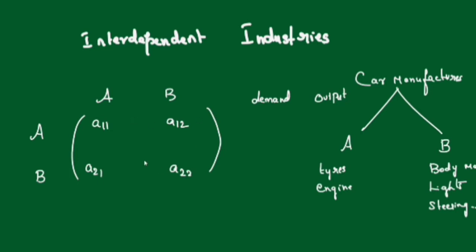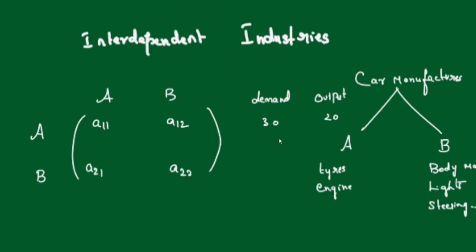The initial matrix, the demand outside, and the output, which is what the industries manufacture. Maybe the demand may be 30 units, but the output is 20 units. So the demand is more and output is less. Sometimes the demand will be 20 and output will be 30.